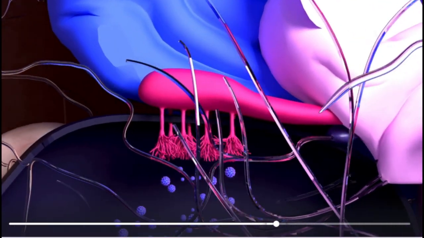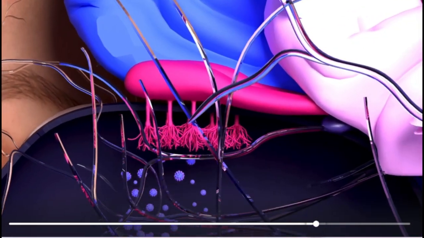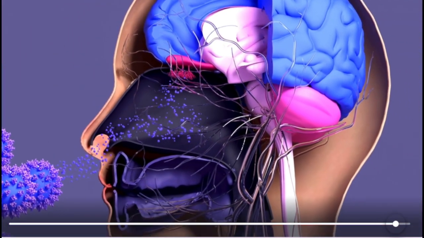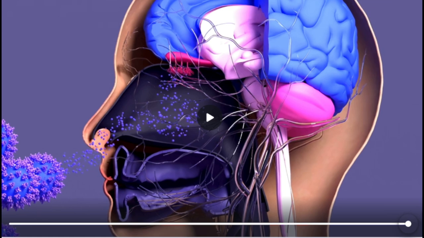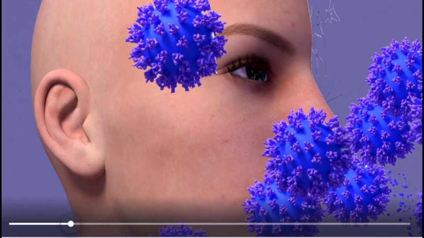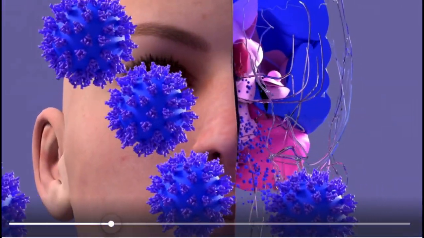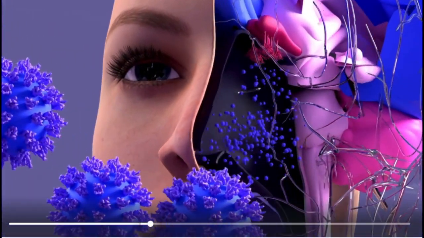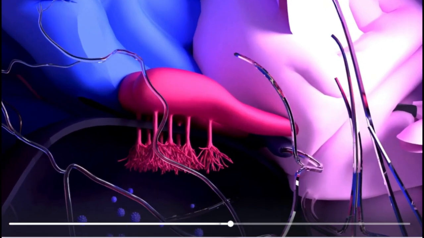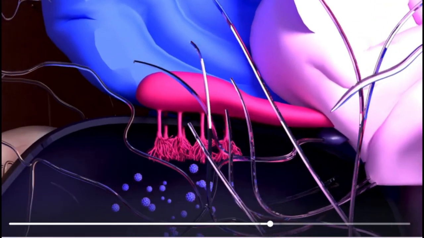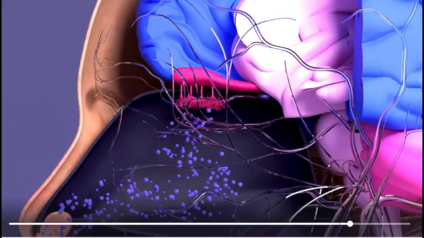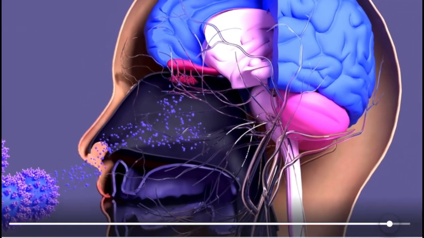That is why inside the nasal cavity we have hair and mucus that will trap the microorganisms or dust particles that may enter through the nasal cavity, okay.